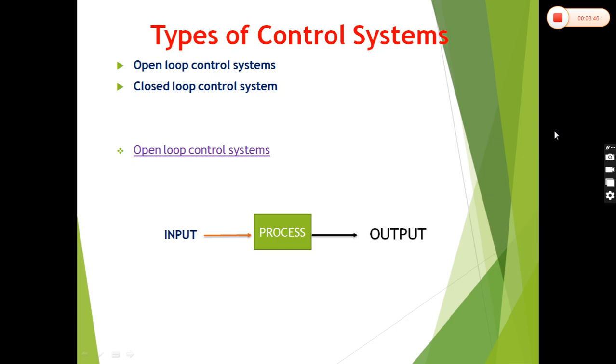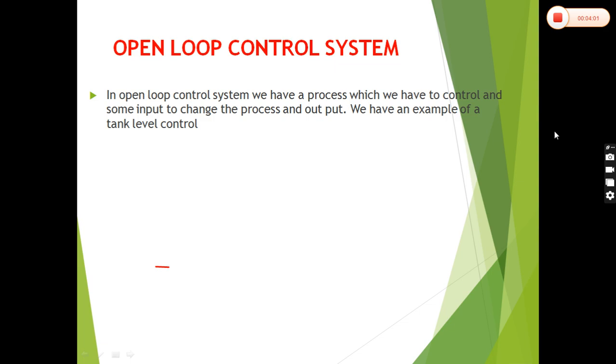The types of control systems: first one is open loop and closed loop system. The open loop control system is shown in a schematic diagram, with the input, the process, and the output. In an open loop control system, we have the process which has control and some input to change the process and output.